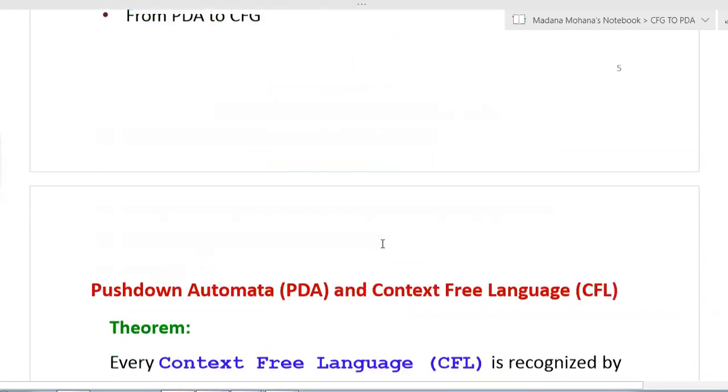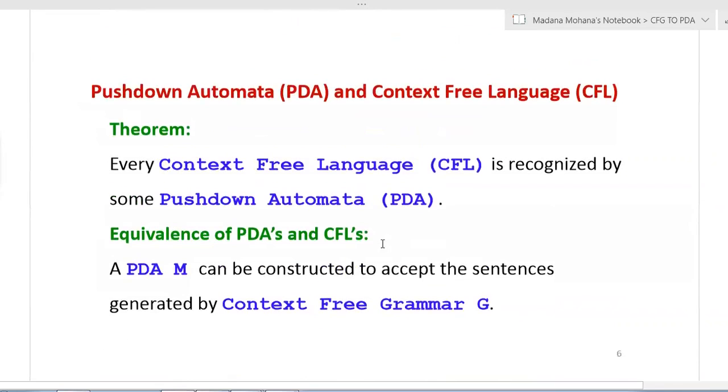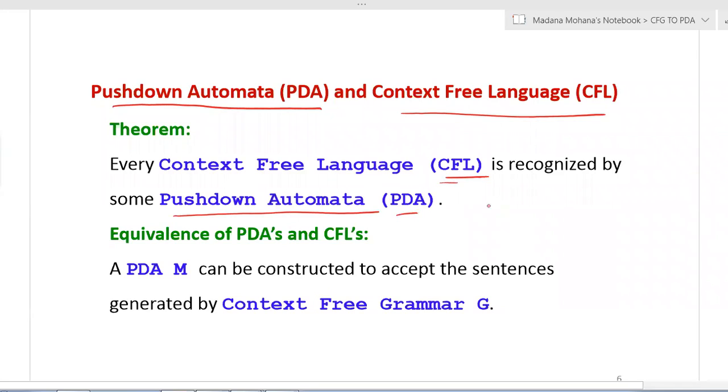there is one theorem which shows the equivalence of PDA and context-free grammar, based on its language, that is context-free language. The theorem statement is: every context-free language is recognized by some pushdown automaton.